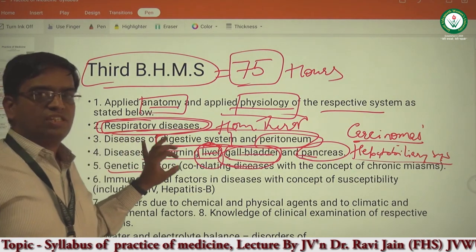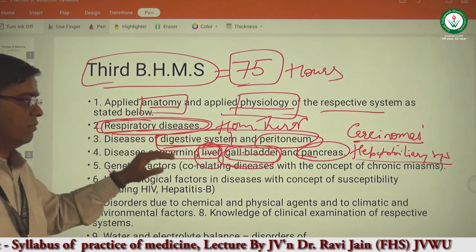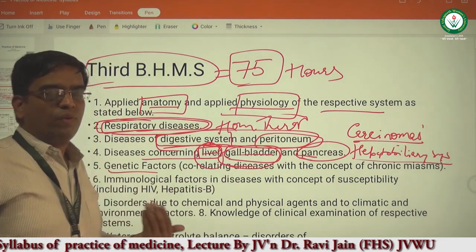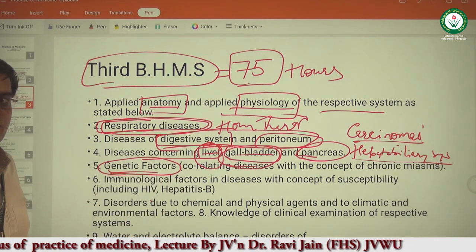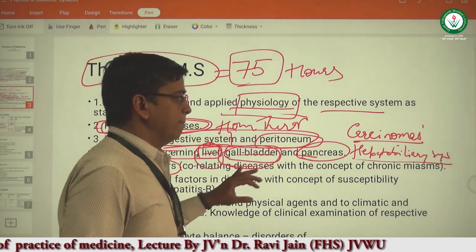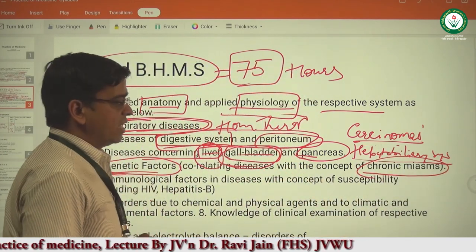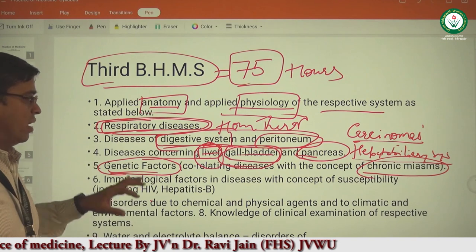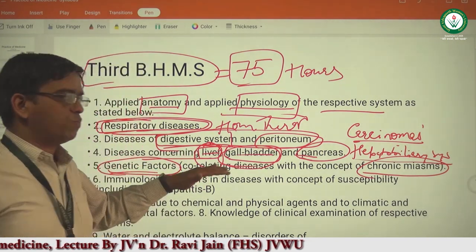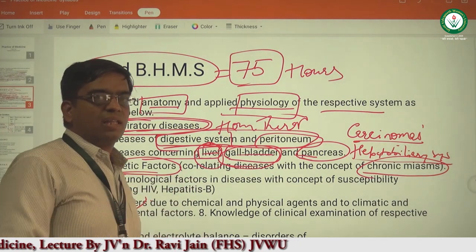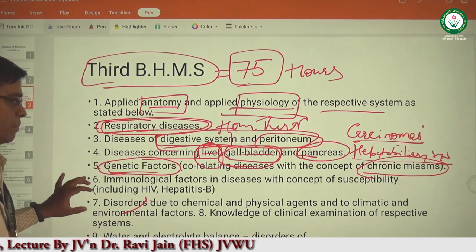After completion of these chapters, like diseases related to the respiratory system, diseases related to the liver, gallbladder and pancreas, we will be moving ahead with diseases related to the genetic factors, various gene related diseases, and in homeopathy we call it miasm. So we will be learning various diseases related to the genetic factors. Various gene related diseases will be covered in this particular chapter, and we will be comparing these genetic diseases with the homeopathic concept that is known as genetic miasm or chronic miasm.